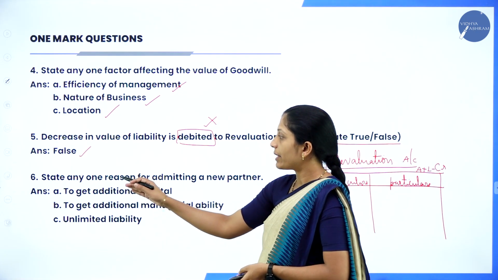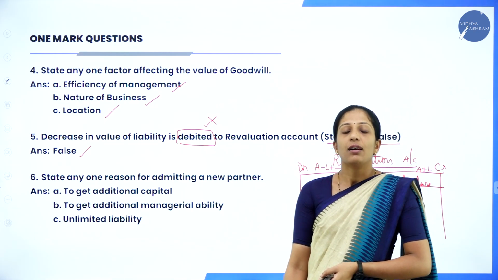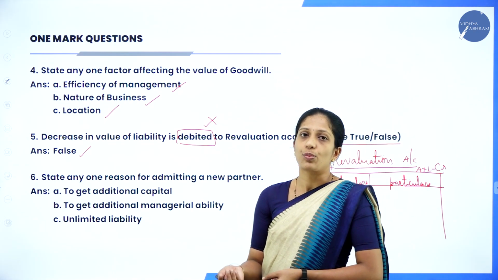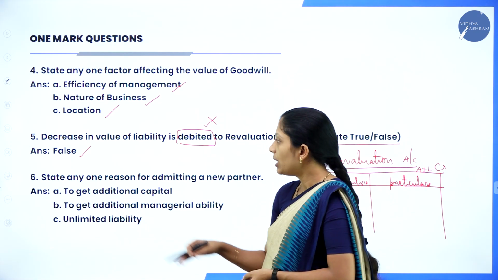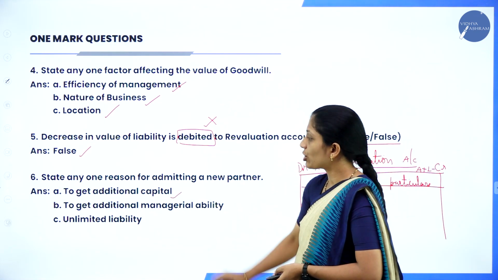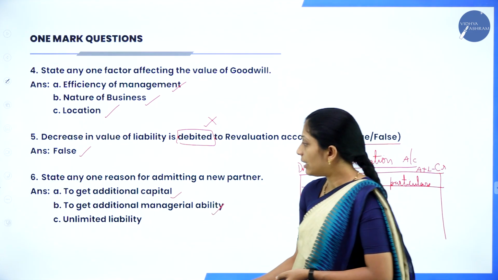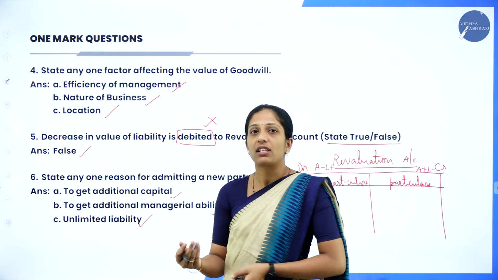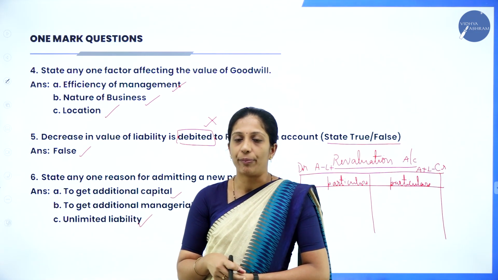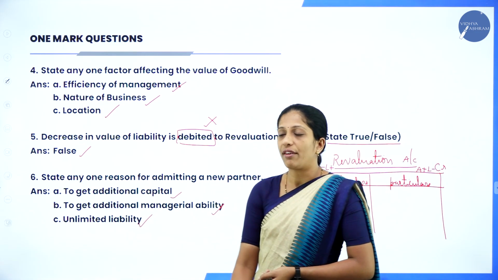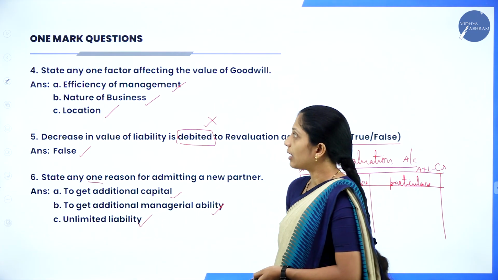Next, sixth question: state any one reason for admitting a new partner. There are various reasons why a new partner is admitted into the partnership firm. Your answer is to get additional capital, to get additional managerial ability, and unlimited liability is also one of the reasons where a new partner gets admitted into the partnership firm. So these are the reasons. You have to write any one reason for admitting a new partner.